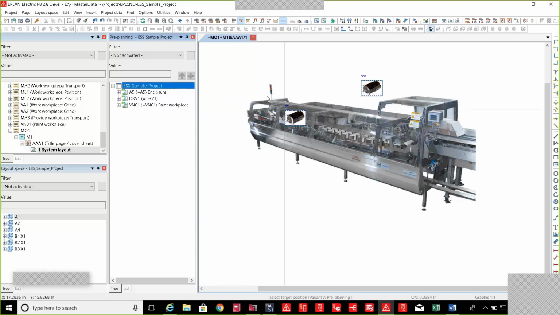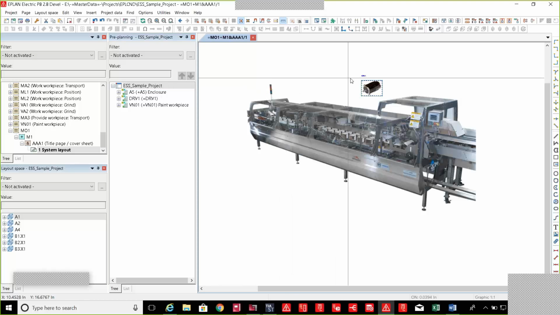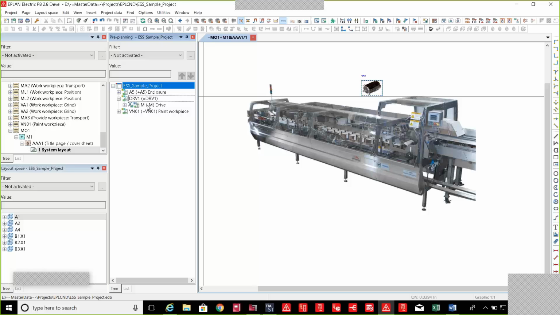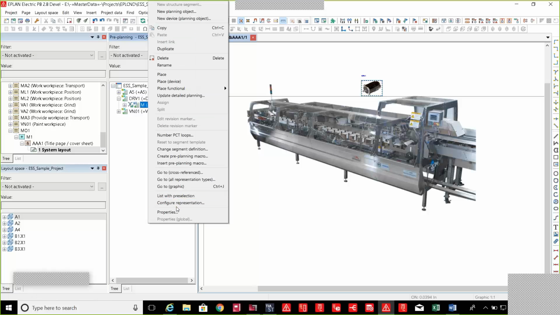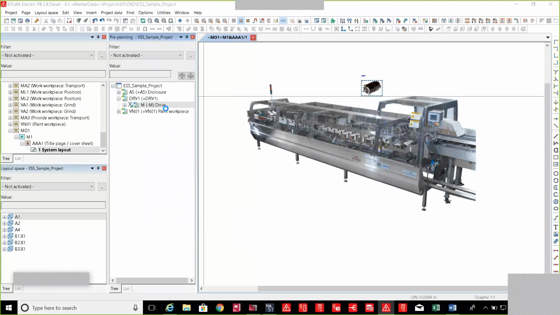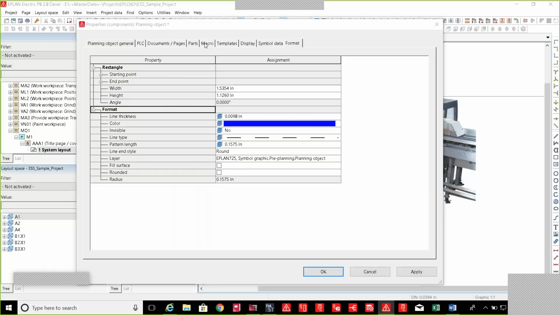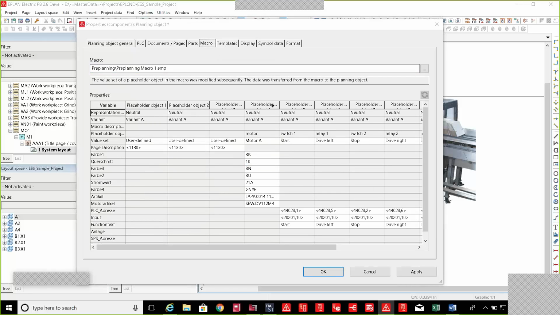This drive object gets populated inside the pre-planning navigator, which basically enables us to start to see the information associated to that drive object, meaning that when we are selecting the drive object and we're bringing it into our environment, there are certain drive functions that we might be able to adjust, such as settings that we might be able to associate to this. So if I go here to the properties of this drive, I do have here under the macros environment, based on the placeholders that are associated inside that macro, this gives me greater flexibility.